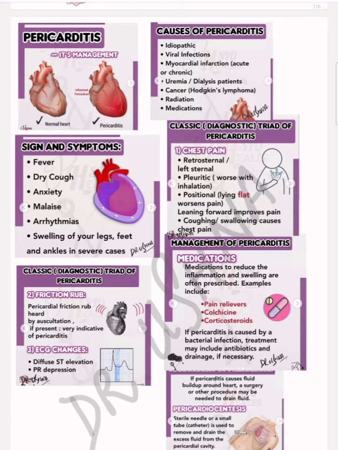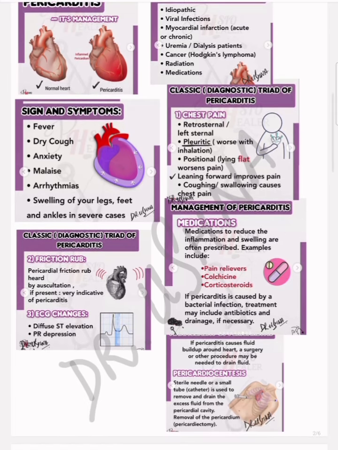What we are concerned with most of the time is retrosternal chest pain. This pain is pleuritic in nature. This is very important. Many a times, the question is very straightforward. If you know, you know it. A pleuritic chest pain that worsens with lying flat and improves on bending forward. This is a scenario most of the time given straightforwardly. These lines are given: the pain worsens when the patient lies flat and improves when the patient leans forward, and it can present with coughing, swallowing. It also causes chest pain.